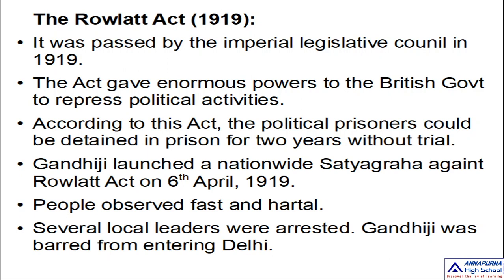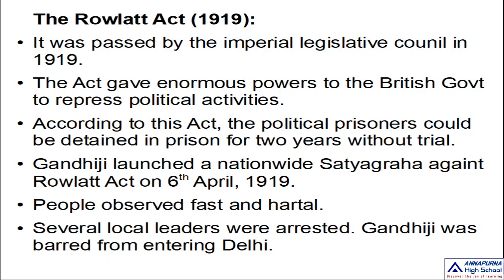Gandhiji launched a nationwide Satyagraha against the Rowlatt Act on 6th April 1919. Mahatma Gandhi could not bear this. When he gave a call, thousands and lakhs of people responded, and people observed fasts, and they organized hartals and strikes in front of the government offices.